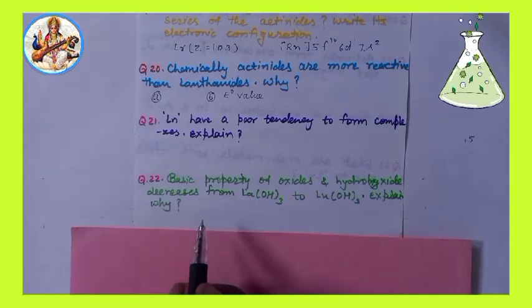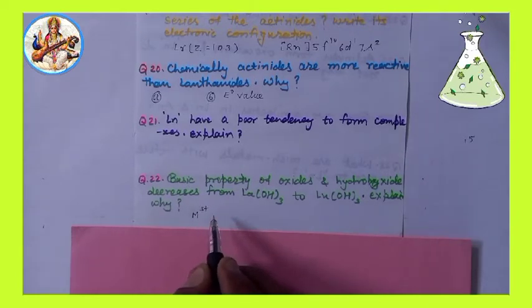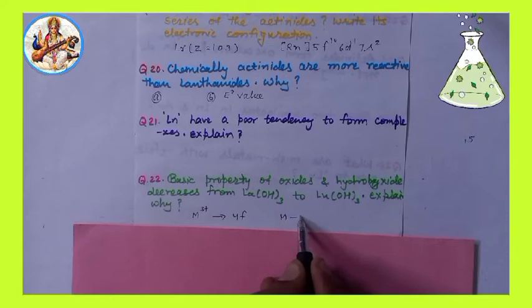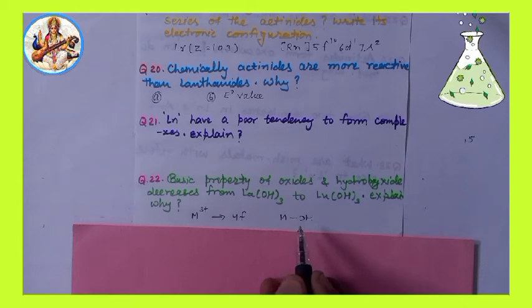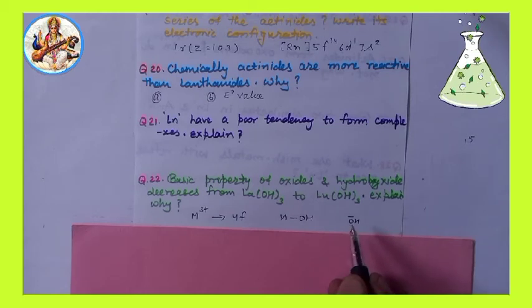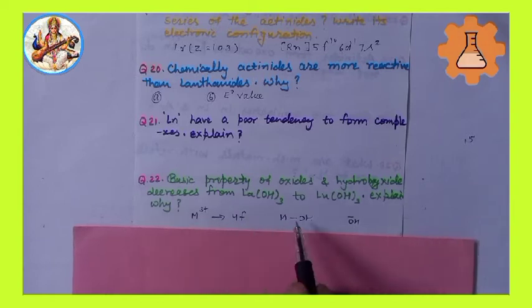Answer: this is because the size of the M3+ ion decreases in the 4f series, thus the M-OH bond becomes more covalent and the release of hydroxide ion is restricted.